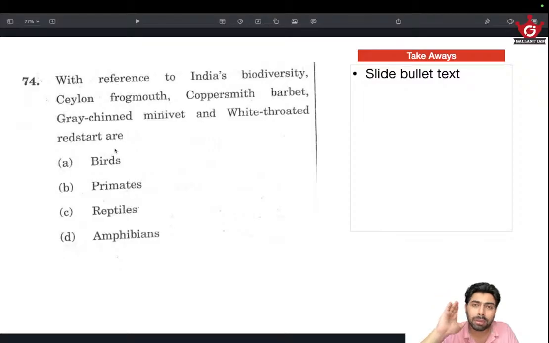The same way golden mahseer was mentioned in a few questions in different forms. First, which was a protected species, and in another question, which among the following is a reptile or an amphibian, and in that mahseer was given, and if you know mahseer was a fish, we could eliminate that. So species like these, the Ceylon frogmouth, copper-smith barbet, grey-chinned minivet, white-throated redstart, just have an idea that they are all birds and keep it in your mind.